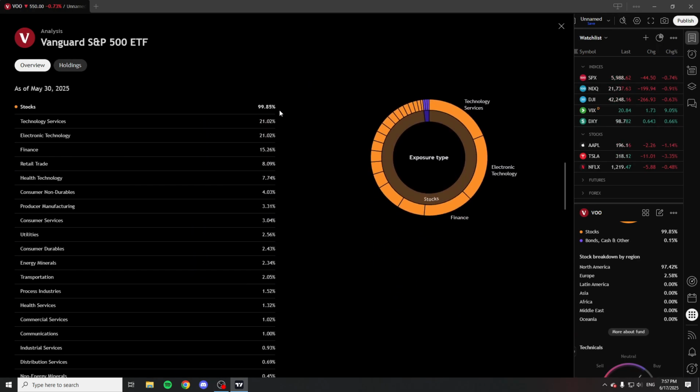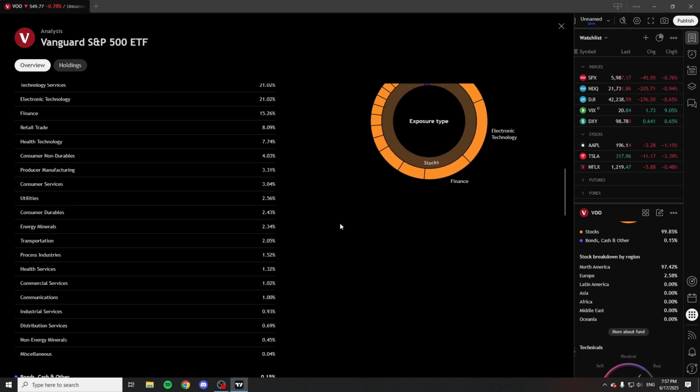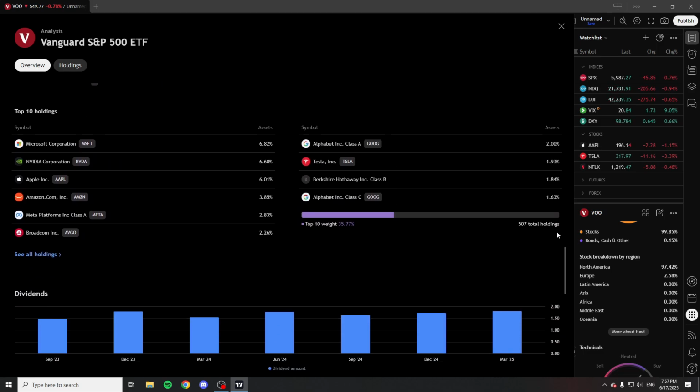Now, as you can see down here, you can see the sectors they're in. They're in basically everything. And that is, of course, because they have a lot of companies. They have a total of 507 holdings, as you can see right here. Now you're going to notice that many of the top holdings are the Magnificent Seven, and then we have companies such as Broadcom and Berkshire Hathaway right here.